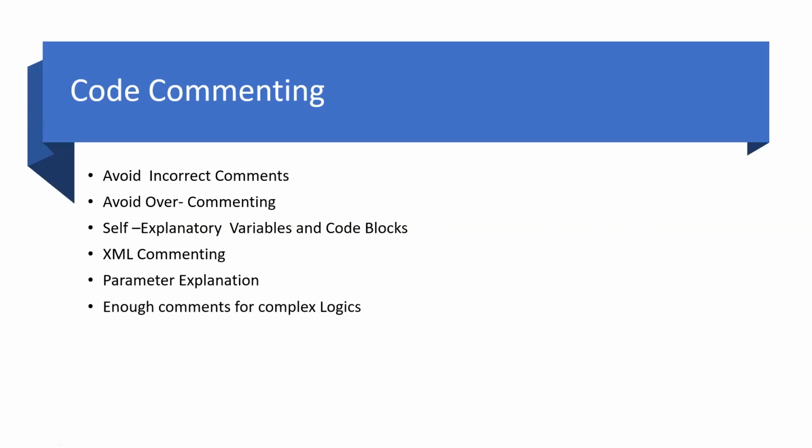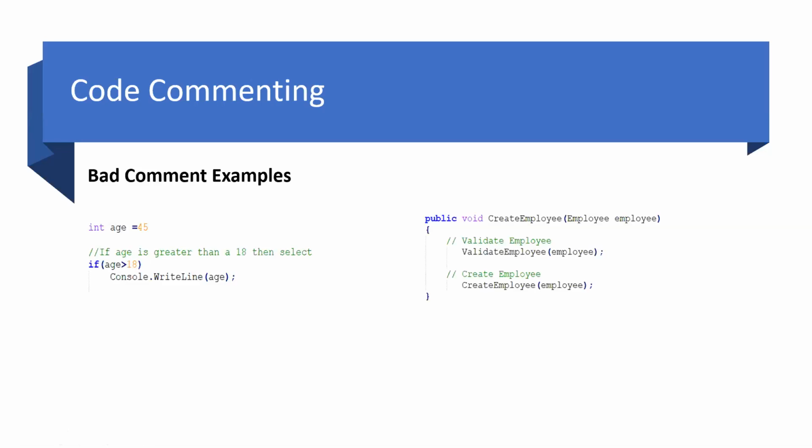If the variables or conditions are self-explanatory, there is no need for a comment. Similarly, in this example, a developer can easily understand that the code will go further if the age is greater than 18.